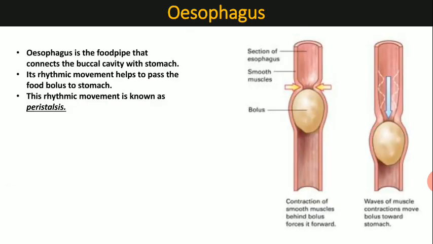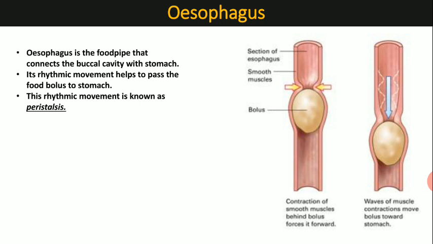Now the next part is the esophagus. Esophagus is a long muscular pipe-like structure that connects the buccal cavity and the stomach. Now this esophagus is important for the transfer of food bolus from the buccal cavity to the stomach. How?